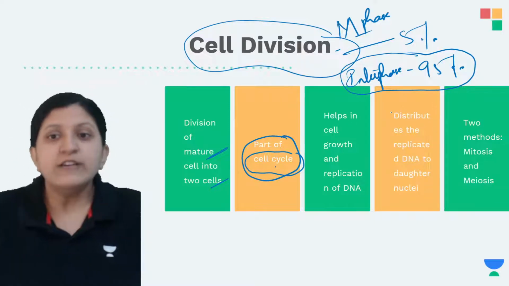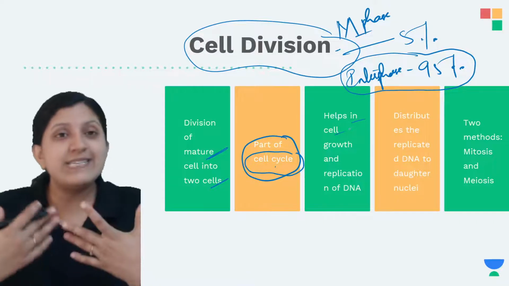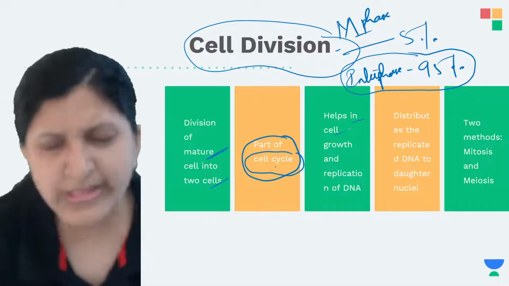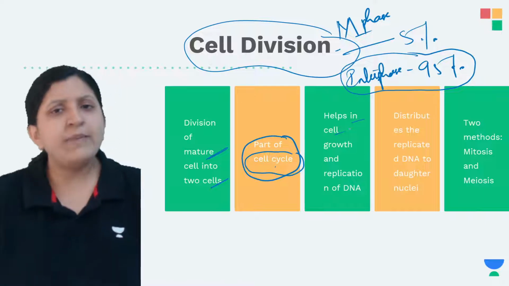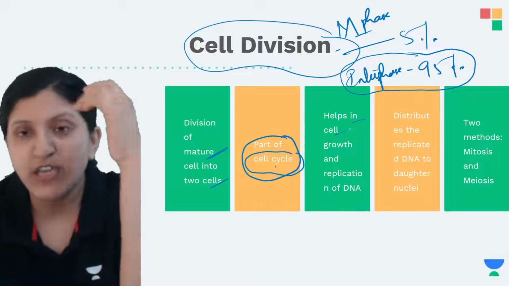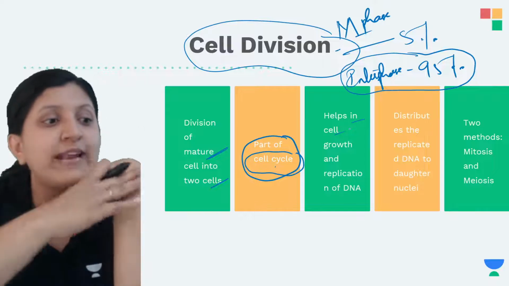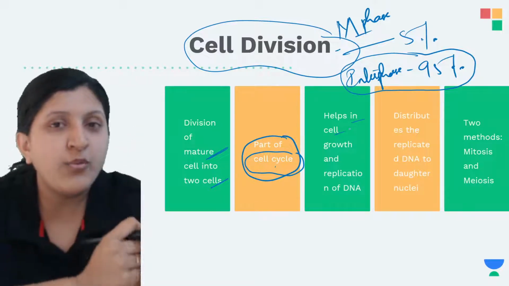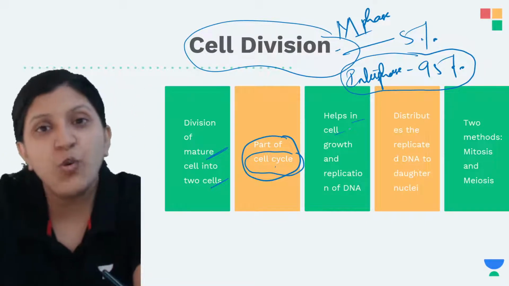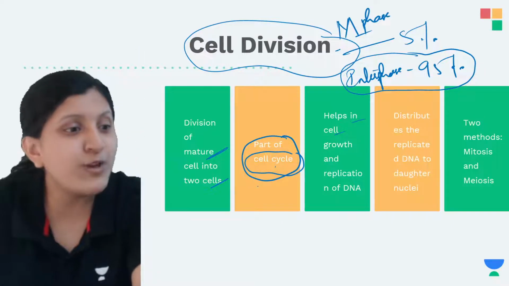Now, when we mention cell division, this helps in cell growth, when cell growth and replication are required. Let's say maybe you damage a certain part of your skin. Whenever there is skin damage, that old or damaged cell has to be replaced. So in order to replace that damaged cell, a cell has to undergo cell division.